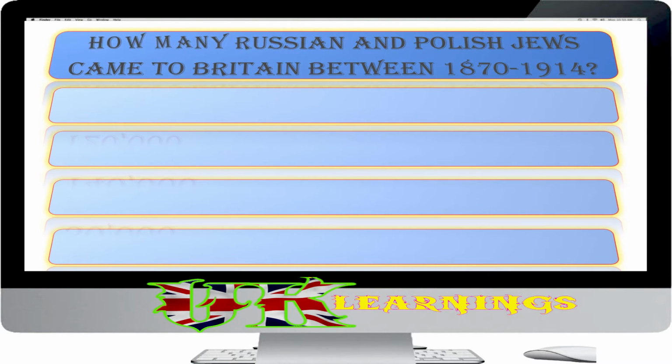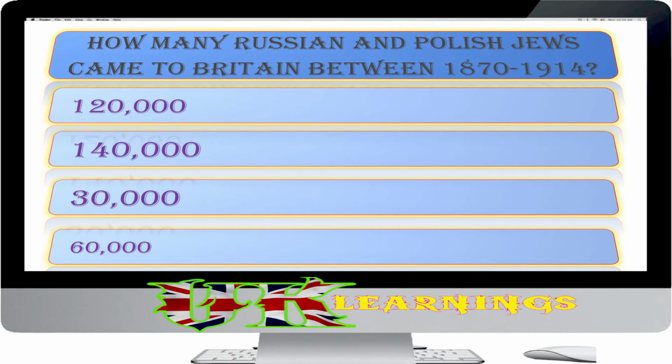How many Russian and Polish Jews came to Britain between 1870 and 1914? 120,000, 140,000, 30,000, 60,000. The answer is 120,000. People continued to come to Britain from other parts of the world. For example, between 1870 and 1914, around 120,000 Russian and Polish Jews came to Britain to escape persecution.